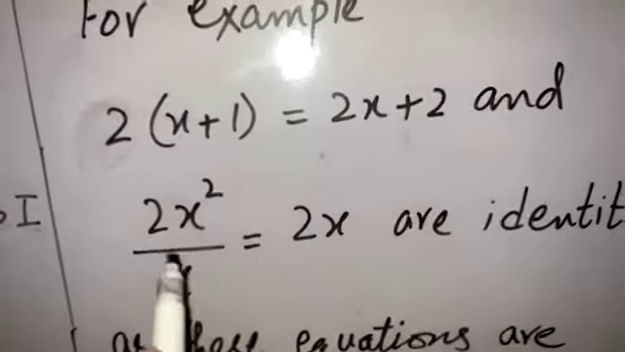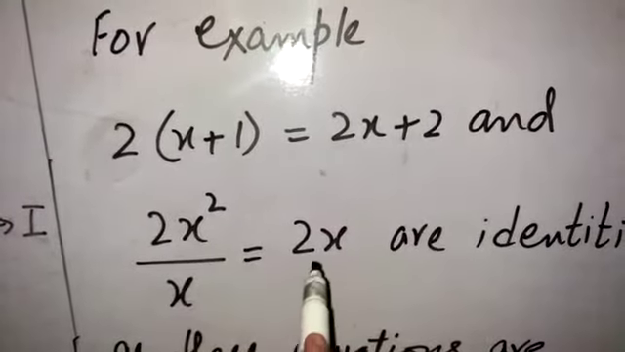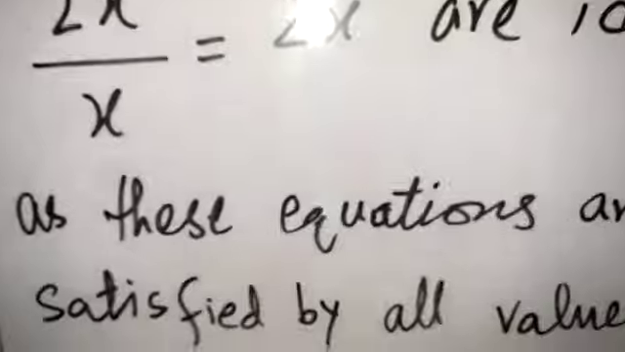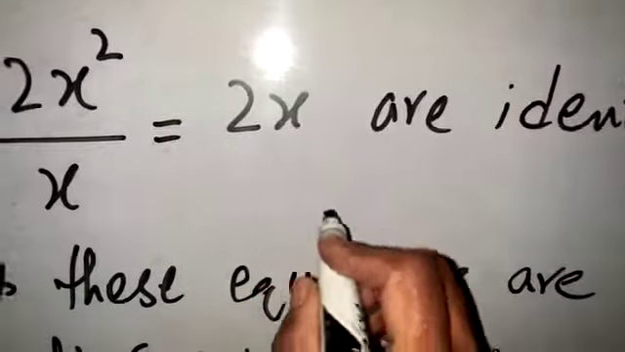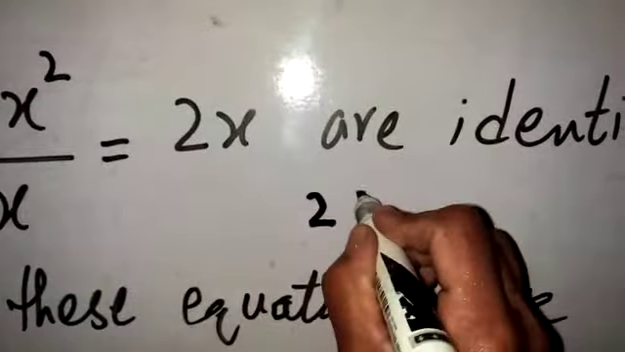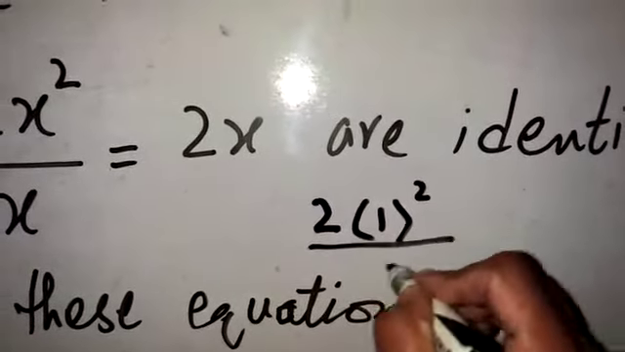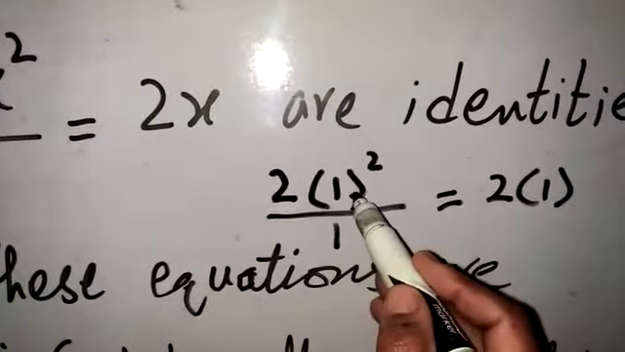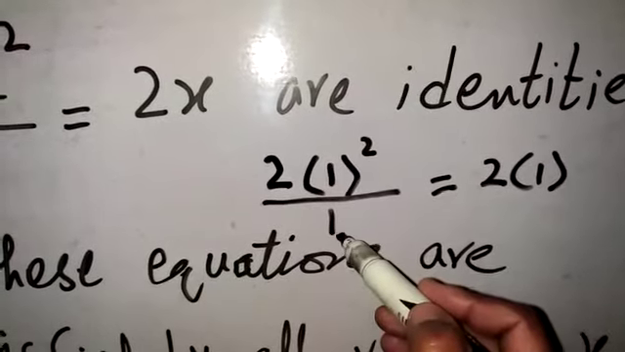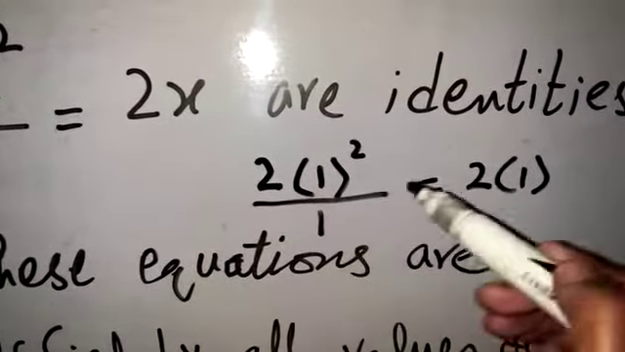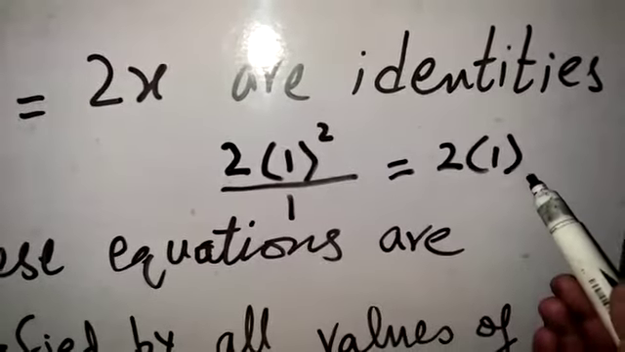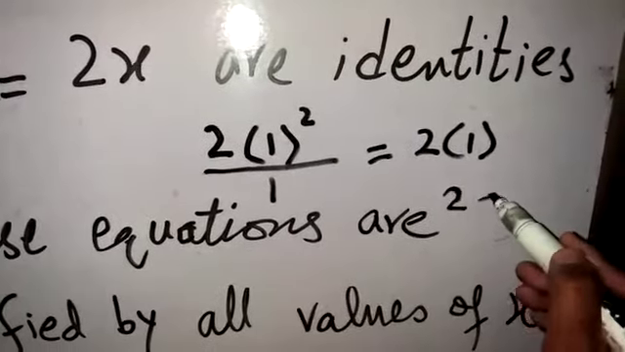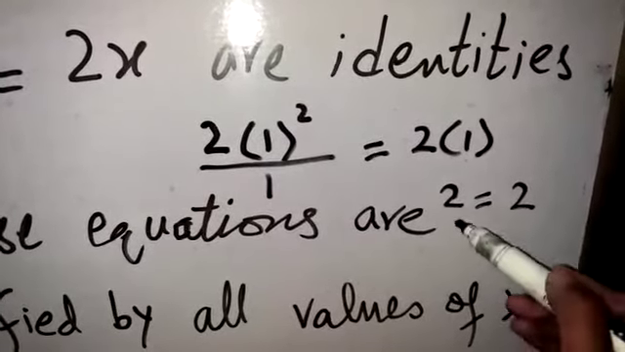For example, 2x² / x = 2x. If we put the value of x equal to 1, then it becomes 2 × 1² / 1 = 2 × 1. 2 multiplied by 1 divided by 1 will be equal to 2. The answer of the left side will be 2, and the answer on the right side will also be 2, since 2 ones are 2.